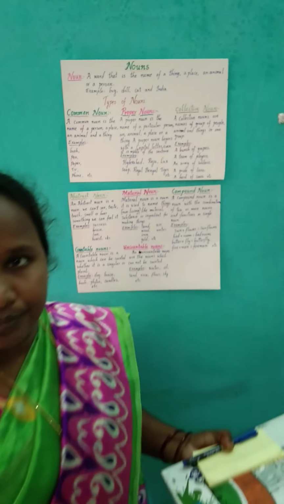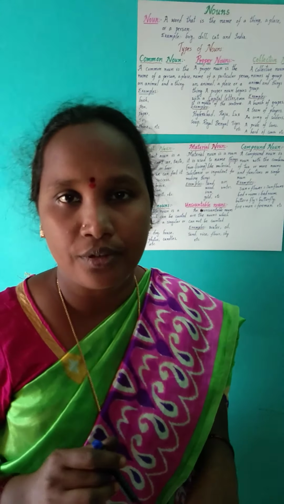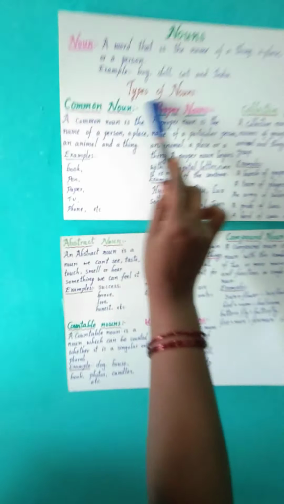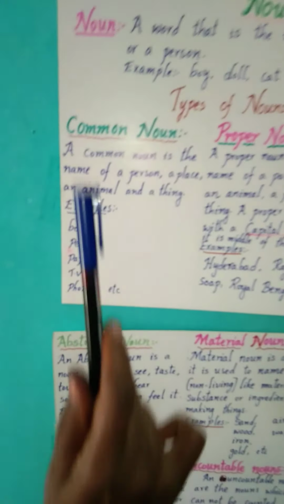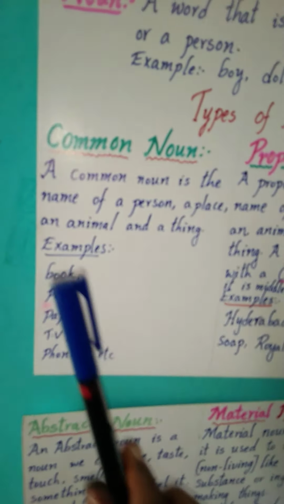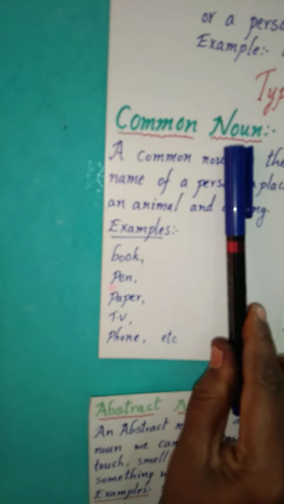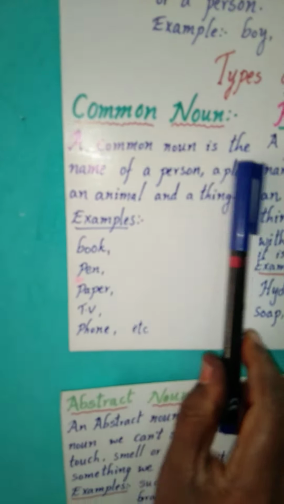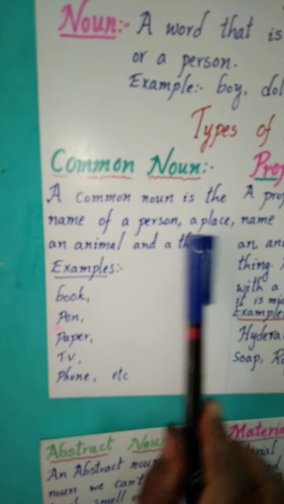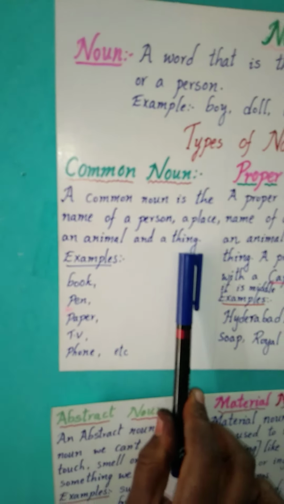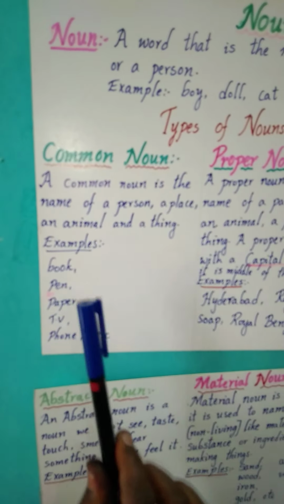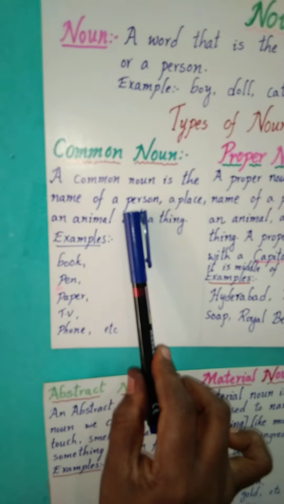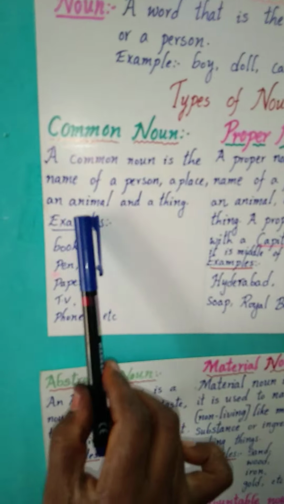Now we are going to learn about the types of nouns. There are many types of nouns. In that we are going to learn some topics. First is the common noun. We'll go for the definition. A common noun is the name of a person, place, animal or thing. It may be in general, of a person or a place or an animal or a thing.